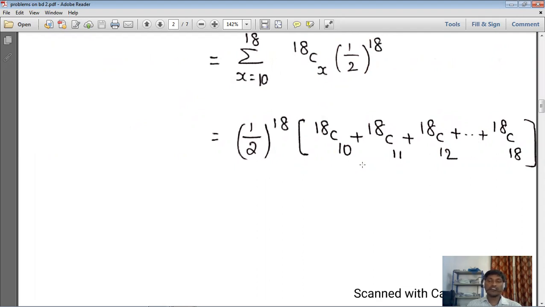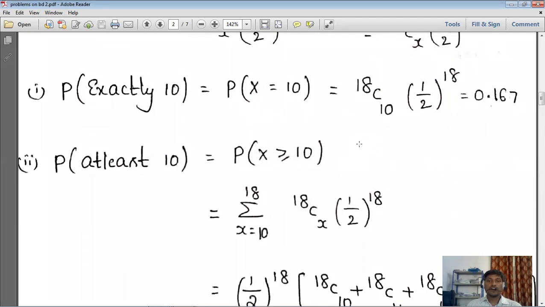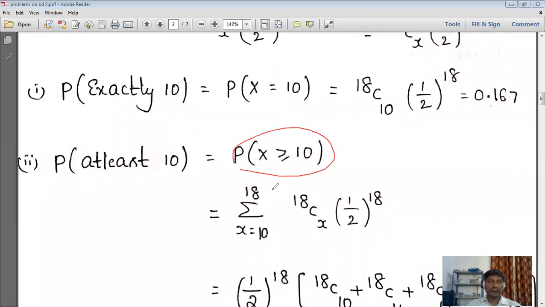By simplifying this we get the value. Or in other words, how to calculate other than this? Like this we can write P of x greater than or equal to 10. We wrote it as 10 to 18 added, right? Or simply how to write this: 1 minus P of x less than 10.